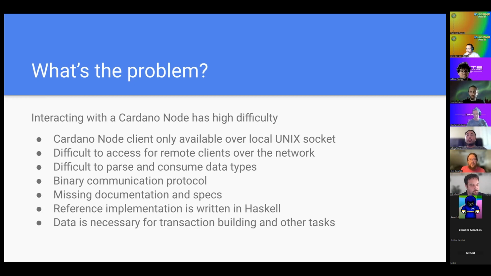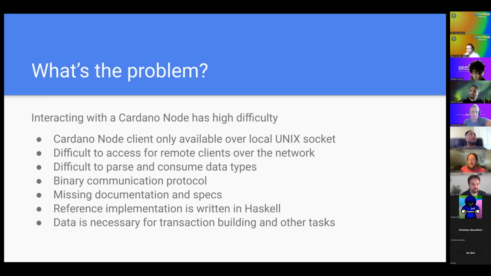It's a binary protocol for communication. There's limited documentation. The specifications are incomplete. There's a reference implementation, but it's only written in Haskell. And everyone always says, Haskell is hard. It is. It's not impossible, but it's hard. So, that makes it more difficult as a reference.